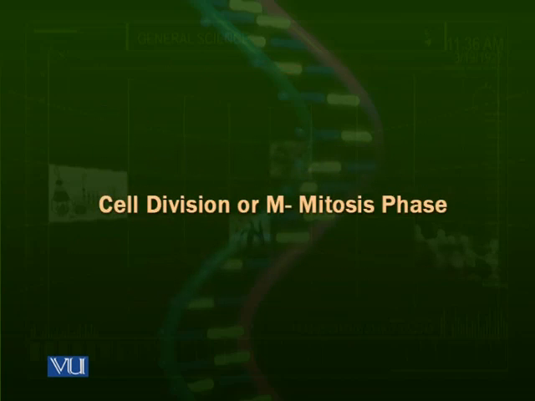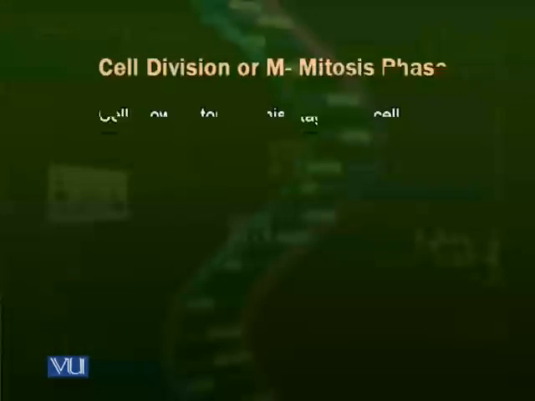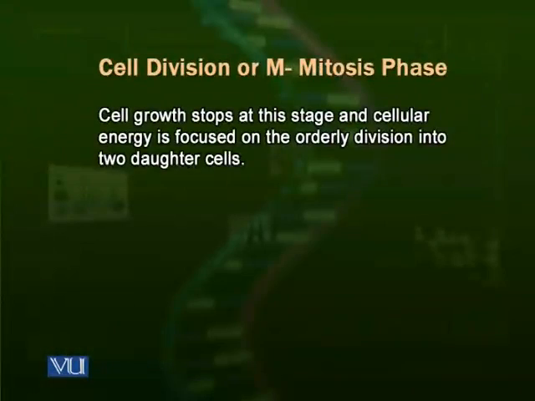Now mitosis, M phase, the division. In mitosis, the cell has to be duplicated. The cell has to divide into two daughter cells. At this division, cell growth is totally stopped.